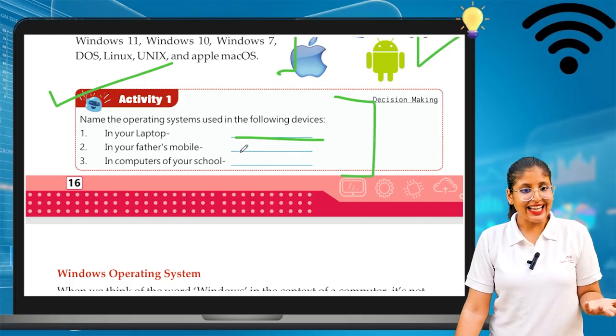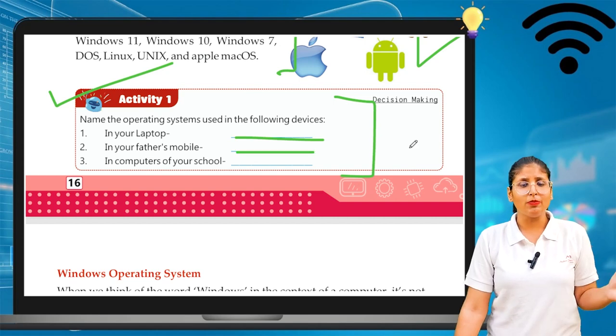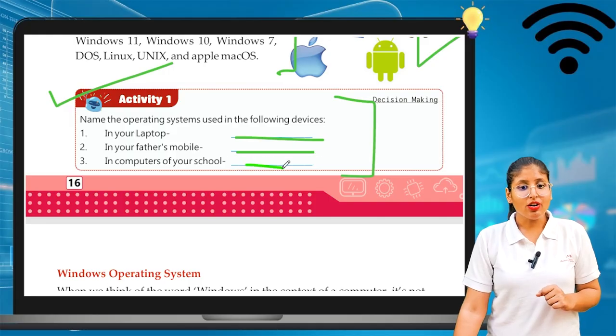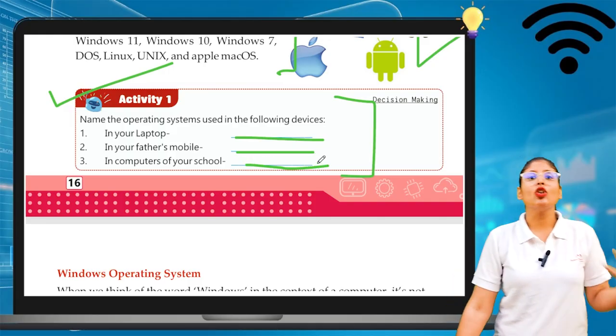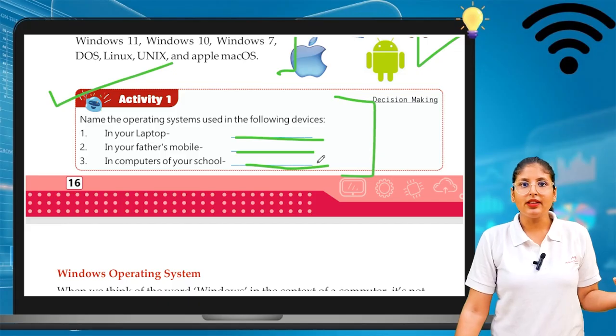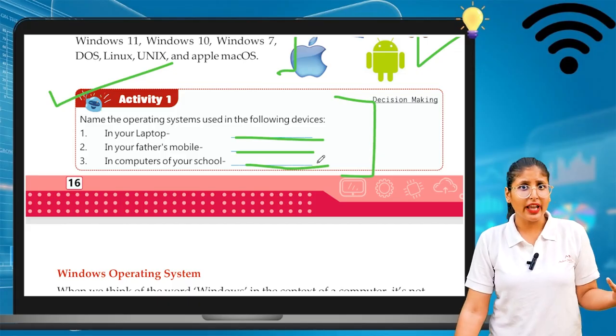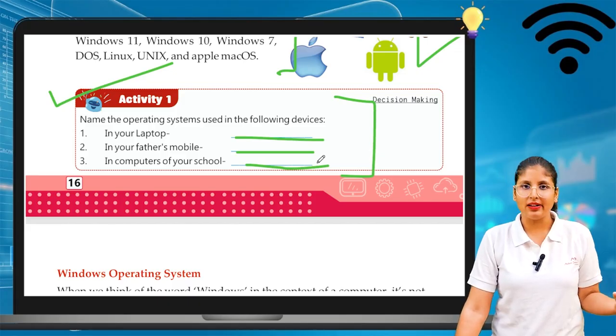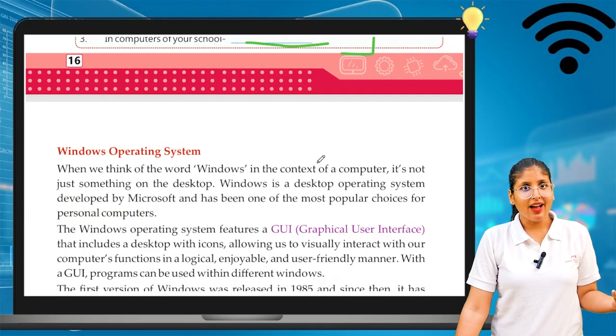Second, your father's mobile: is it an Android mobile phone or an iPhone? You can write. Third, the computer in your school. Which operating system does the computer in your school have? Windows 7, Windows 10, Windows 11. It depends. So we can write the answer.